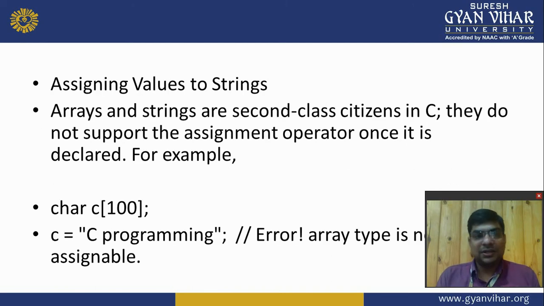Assigning value to a string. Arrays and strings are second class citizens in C. They do not support assignment operators once declared. For example, if we declare a character array with 100 characters, then we add only C programming. So here the array type is not declared, so it is a problem.